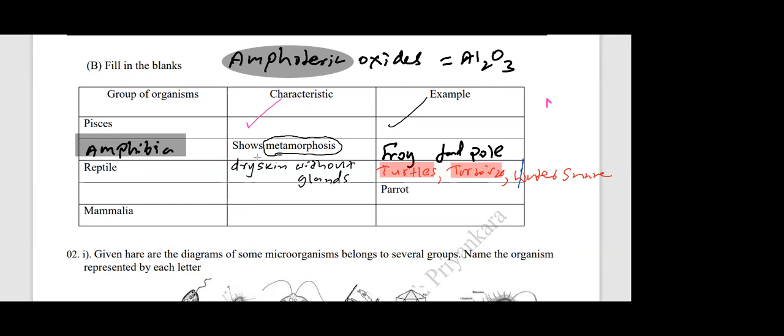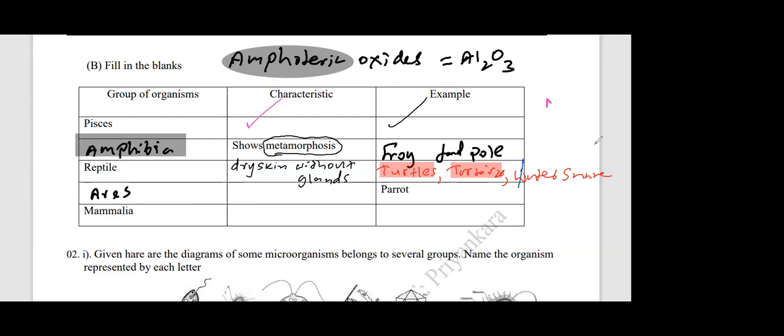The next one, parrot they have given. So what is the group? I'll write the answer because it's not hard. Which class of vertebrate? Pisces. Sorry, Aves. Parrot, Aves. And characteristics, you can write. Yes, you can give me some characteristics of class Aves.